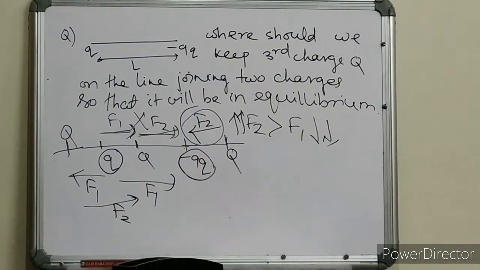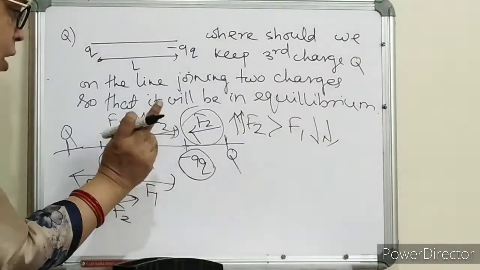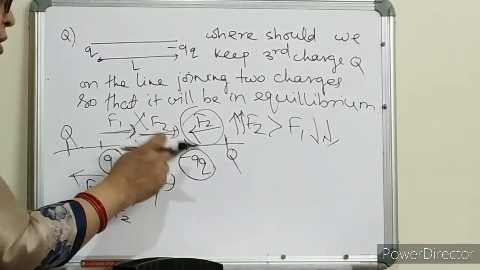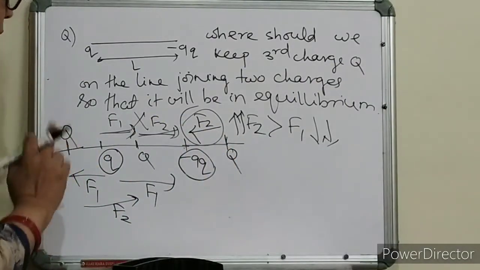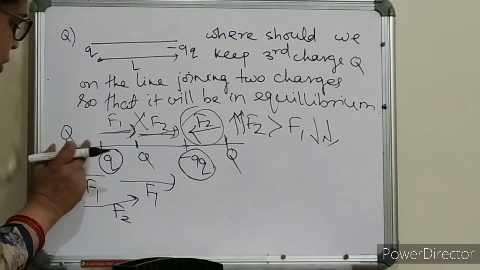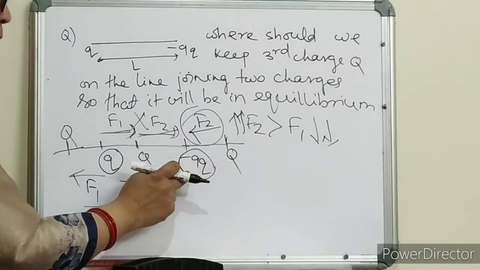Okay. Now see, this minus 9Q charge already has more charge, so it has more capacity to pull this plus Q. But while keeping the Q near to this charge, I am increasing the distance from this charge.